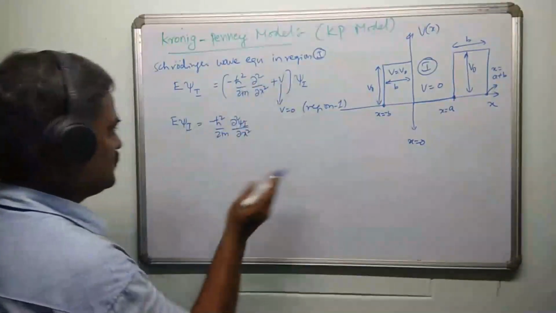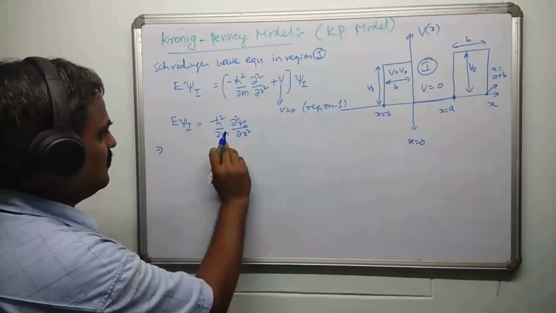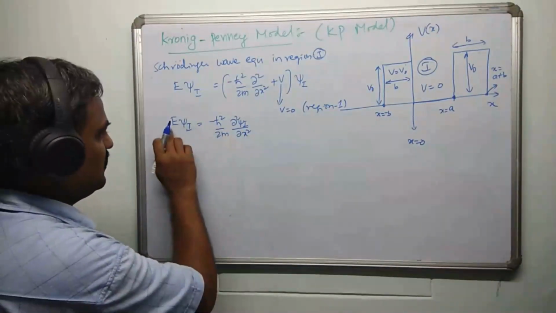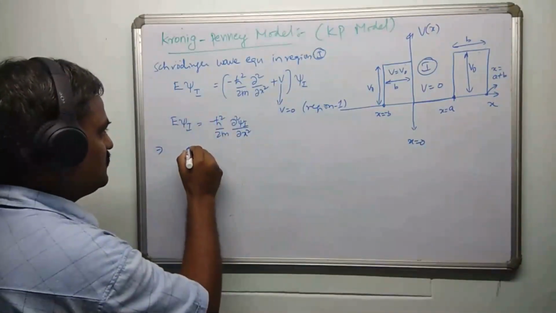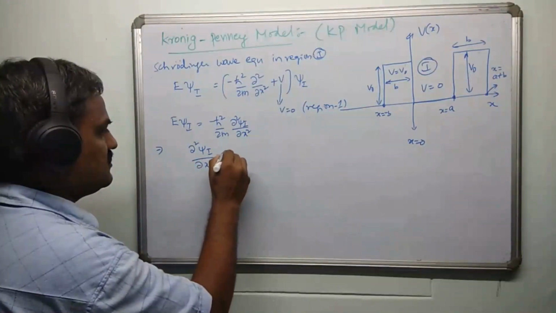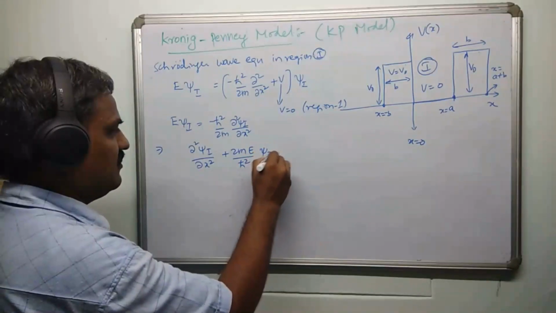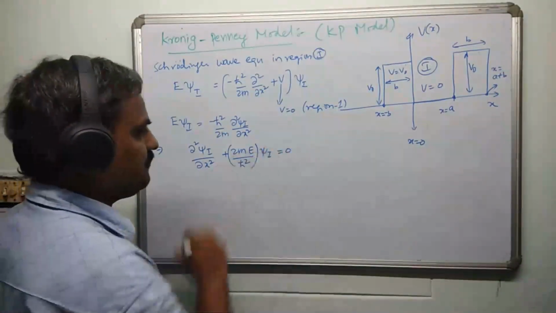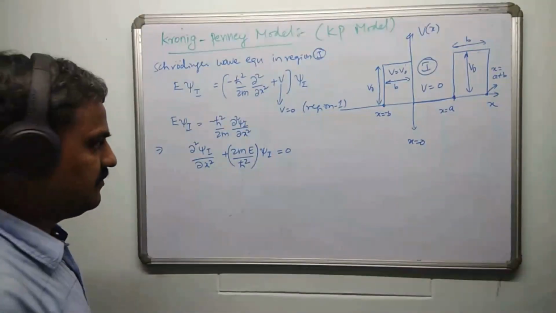V is gone. If you pull it to the left hand side, first cross multiply by 2me by h cross square and pull it to the other side. So it becomes dou square psi 1 by dou x square plus 2me by h cross square into psi 1 is equal to 0. So this is the equation obtained for region 1.